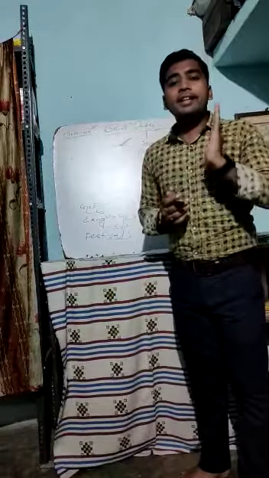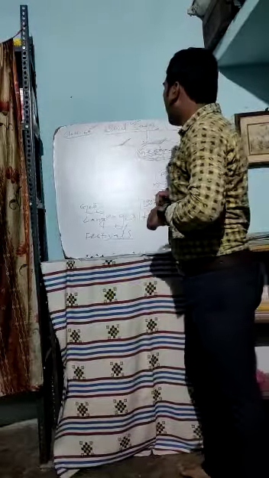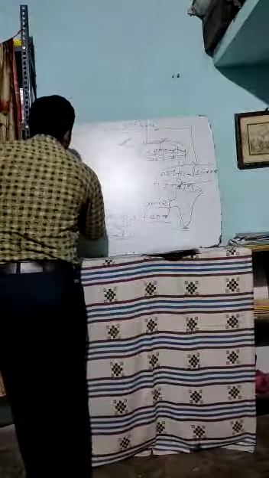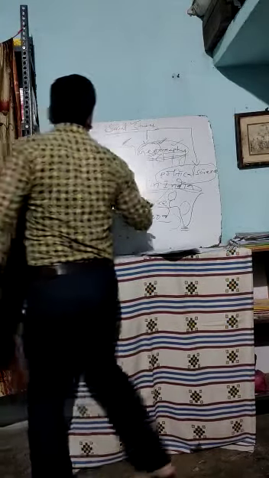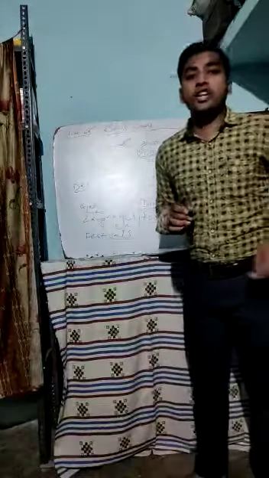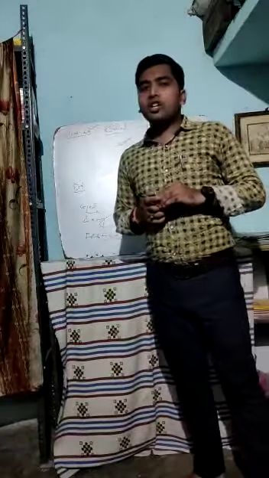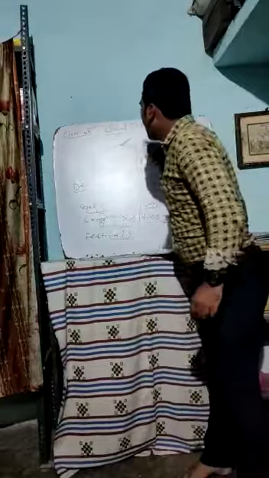After that, India is a democratic country. India has a democracy. It means India is called a democratic country. My dear students, do you know what we mean by the term democracy?